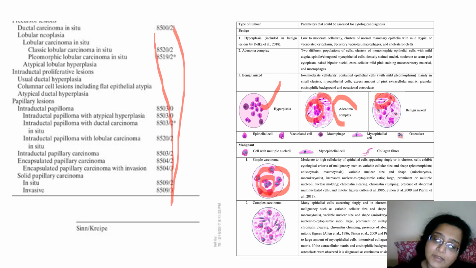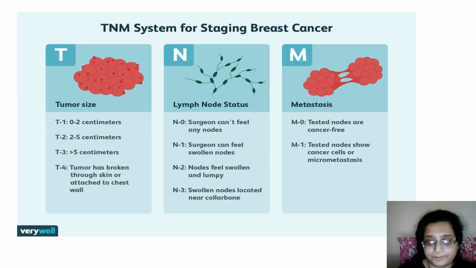So if you do FNAC and you see large cells with high NC ratio which are forming balls, then that is malignant. You might get stromal cells and some balls with benign looking nuclei, and then that is benign proliferation. So this is more of cytology, less of histology. Macrophages normally accompany a benign lesion as compared to malignant. However, it is not a hard rule.